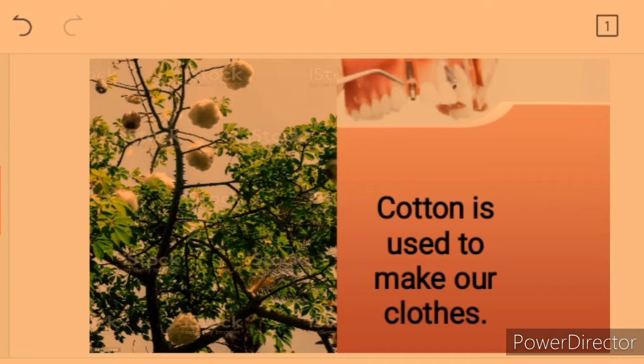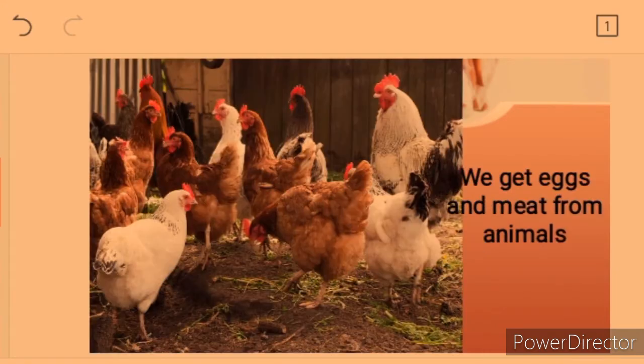And this is cotton, and we get some of our clothing materials from cotton. Now let's go over to animals. This is poultry. These are birds. We get eggs from the chickens you see here, and we also get meat from them.